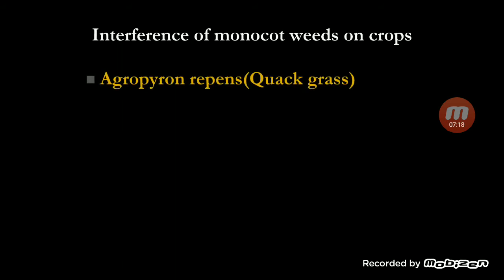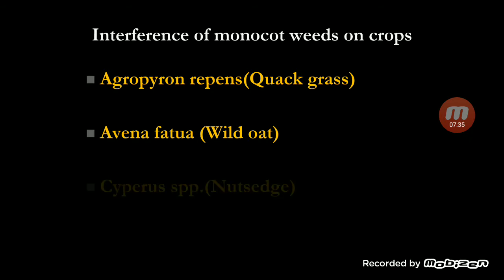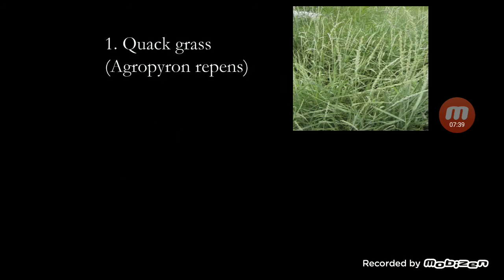Interference of monocot weeds on the crop plants. Some of the weeds which are affecting the crop plant because of their allelopathic character are Agropyron repens, quackgrass, which is releasing allelopathic chemicals; Avena fatua, wild oat, which is releasing allelopathic chemicals; and Cyperus species, which is releasing allelopathic chemicals. We will discuss in detail. Quackgrass, Agropyron repens. These are the examples we are studying.